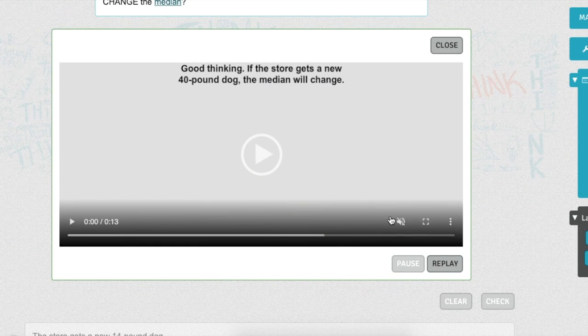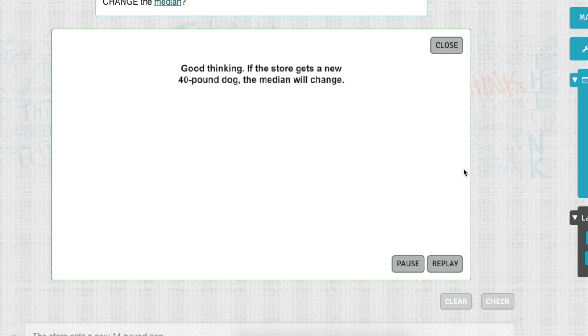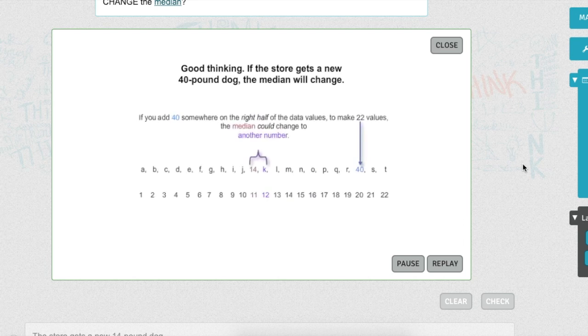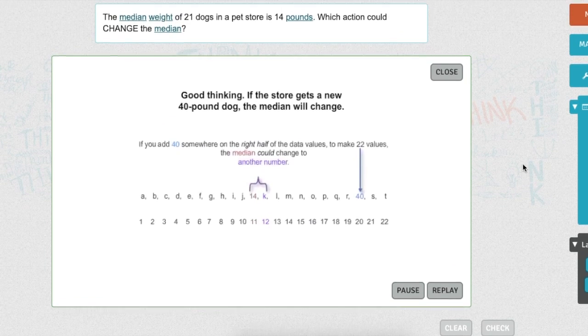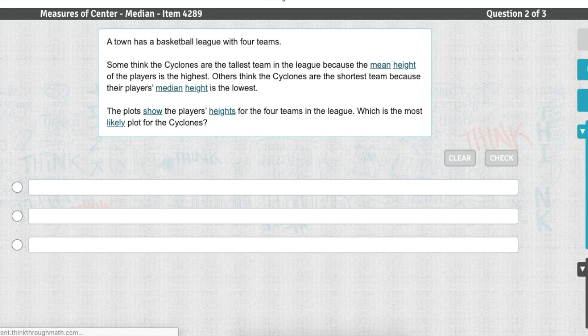Terrific. If the store gets a new 40-pound dog, the median will change. If you add 40 somewhere on the right half of the data values to make 22 values, the median could change to another number. Okay, let's move on to the next one.